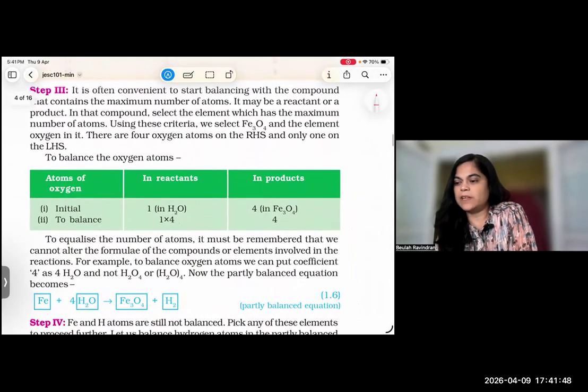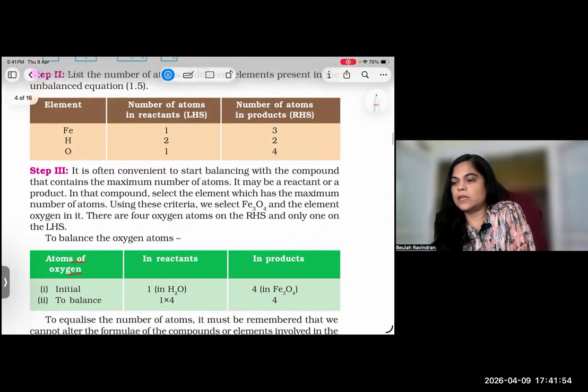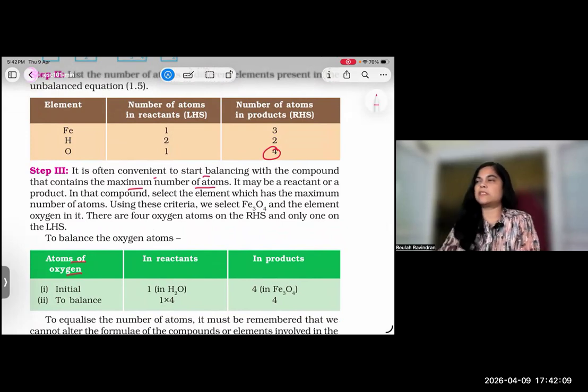So what is the step 3 we have to do? Atoms of oxygen we can tally first. Because it shows it is often convenient to start balancing with the compound that contains the maximum number of atoms. So oxygen has the maximum number of atoms, and we can tally that first. It may be a reactant or a product. Is it clear for you? That is the first clue.